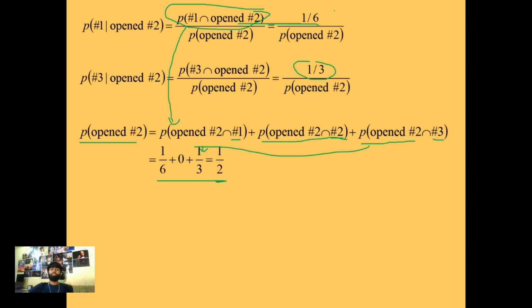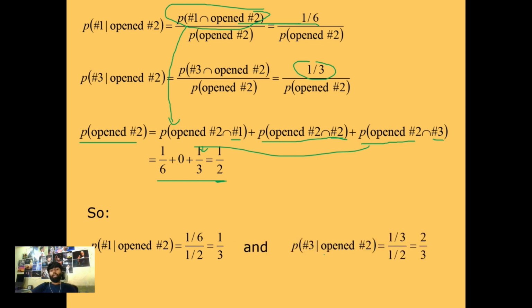Now that we know the value of the numerator and the value of the denominator, we can find the conditional probability of both these cases, when the prize is behind the first door and when the prize is behind the third door. The first case, when the prize is behind the first door and Monty opens the second door, will be one sixth divided by one half, which equals one third. And the second case, when the prize is behind the third door and Monty opened the second door, will be one third divided by one half, which comes out to be two thirds.